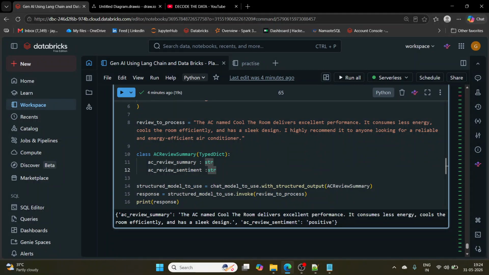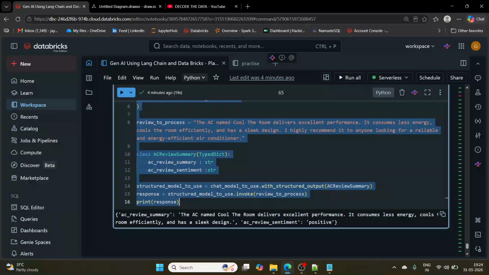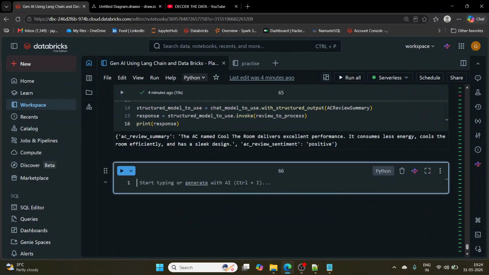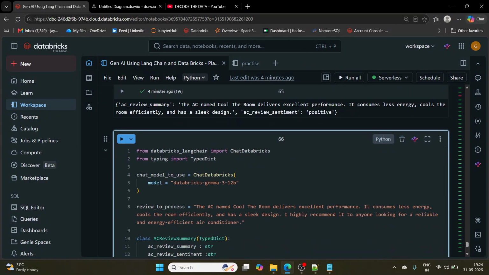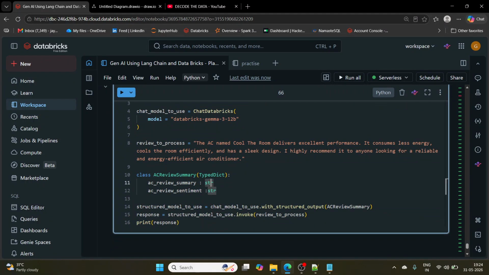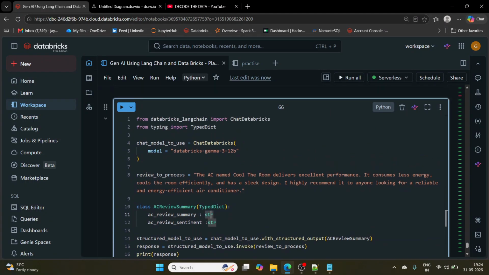But if I give it more details, right? Kind of a description, it would be able to understand better, right? So what I'll do, I'll just copy this code as it is, and these more details we can give through annotations, right? So what I'll do, from typing I have imported TypedDict, right?